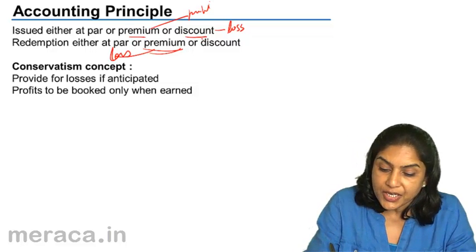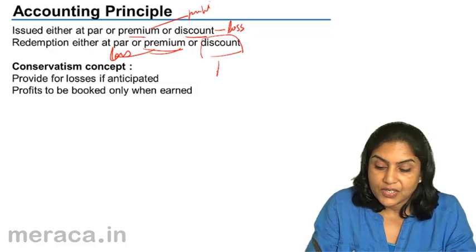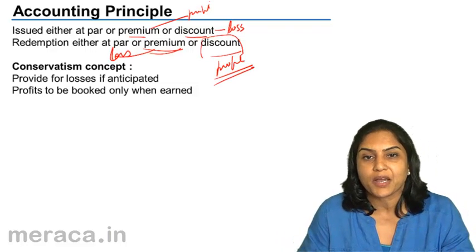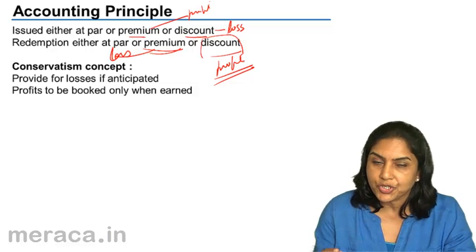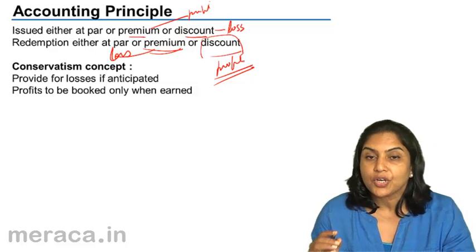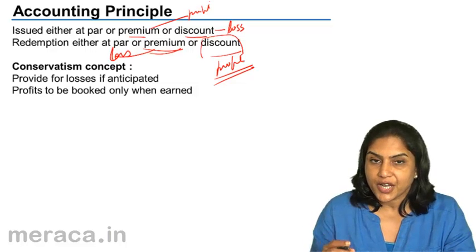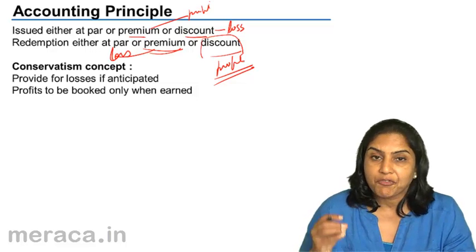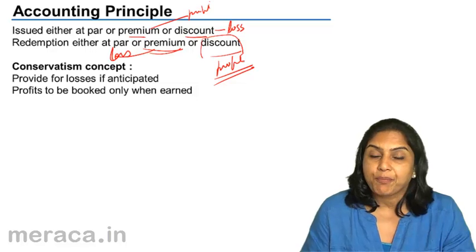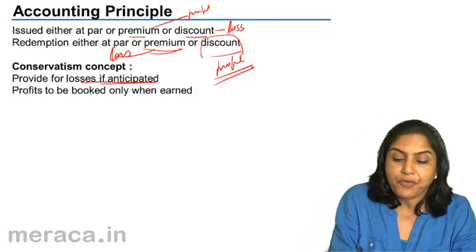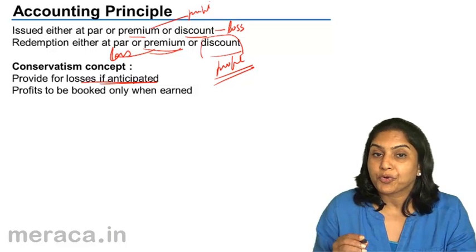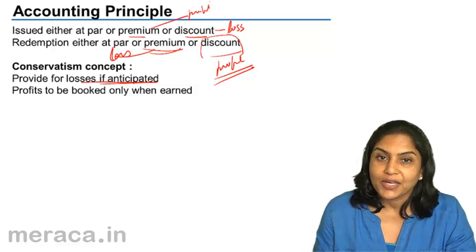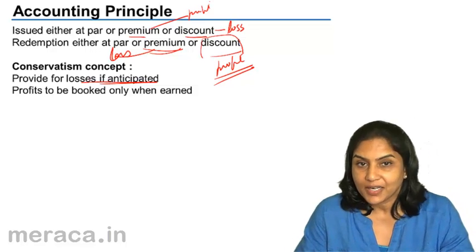However, if redemption is at a discount, this is a profit which may arise in the future. Discount on redemption of debentures would be a profit. But if it arises, it would be realized only in the future. We follow the conservatism concept and provide for all losses if anticipated, but do not provide for anticipated profits. Profits are booked only when actually realized, only when actually earned.